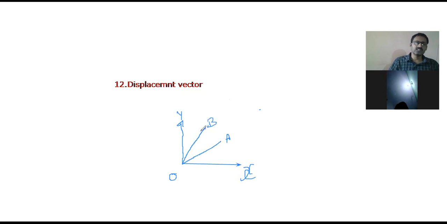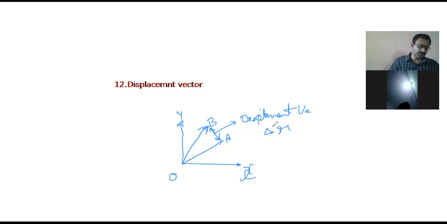The vectors are displaced from point A to point B. So this vector is known as the displacement vector. It is represented by the letter delta R.